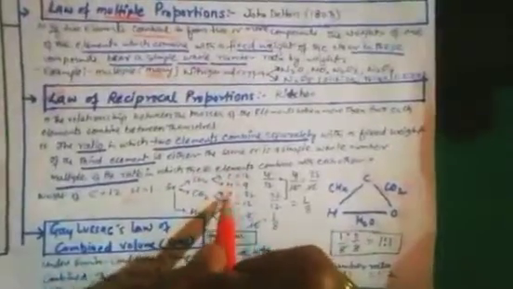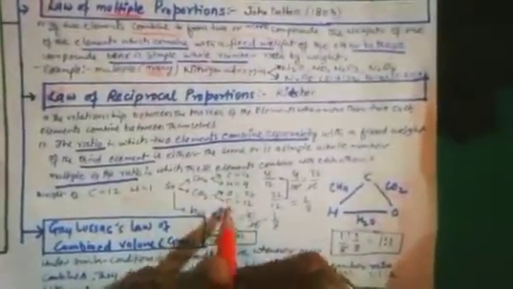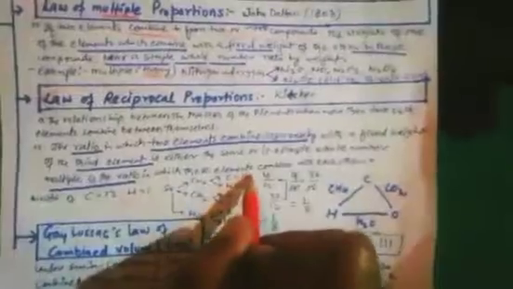So you can understand, carbon has mass 12 and hydrogen is 4 in CH4, so hydrogen upon carbon gives 4 upon 12. Like this, in carbon dioxide oxygen is 32 and carbon is 12, so 32 upon 12.